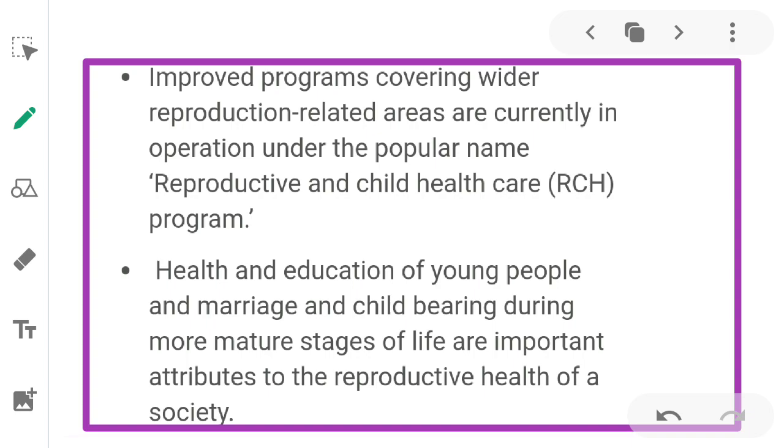Next, health and education of young people, and marriage and childbearing during more mature stages of life are important attributes to the reproductive health of a society. That is, health and education of young people, and marriage and childbearing only during the mature stages of life, are important attributes of reproductive health to a society.